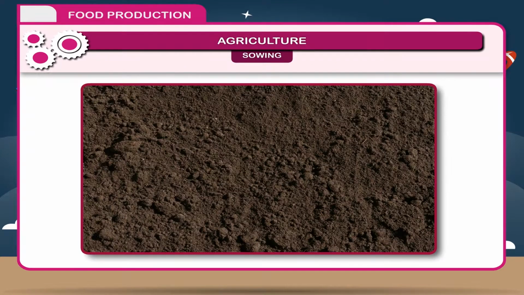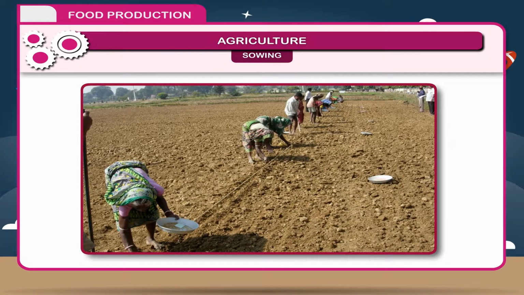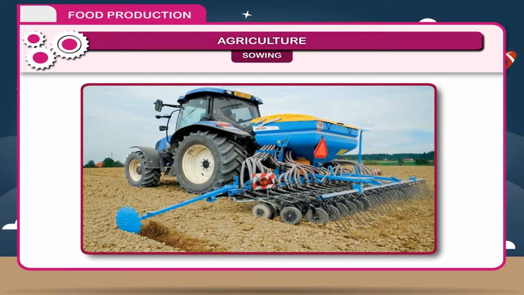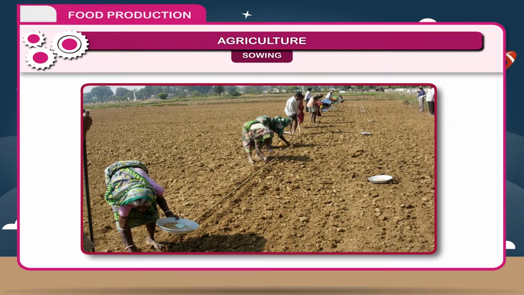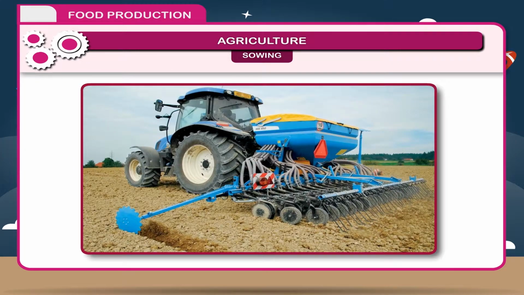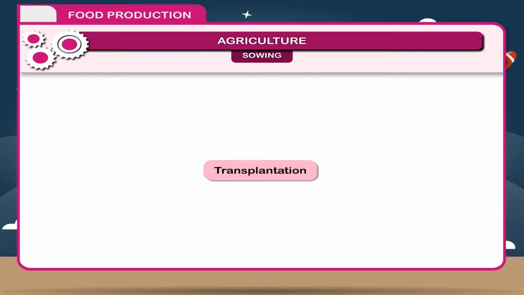Sowing. When soil is prepared, seeds are sown either manually or by machines. The manual random scattering of seeds is called broadcasting. The seed drill is also used for sowing, which maintains the proper distance between the seeds.